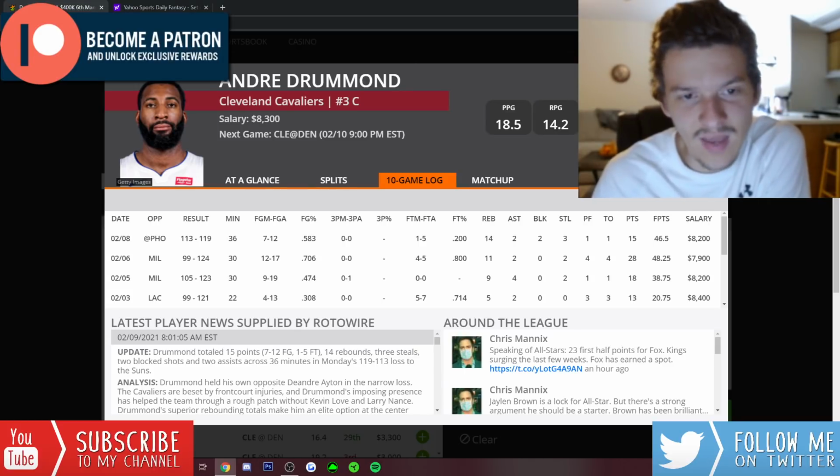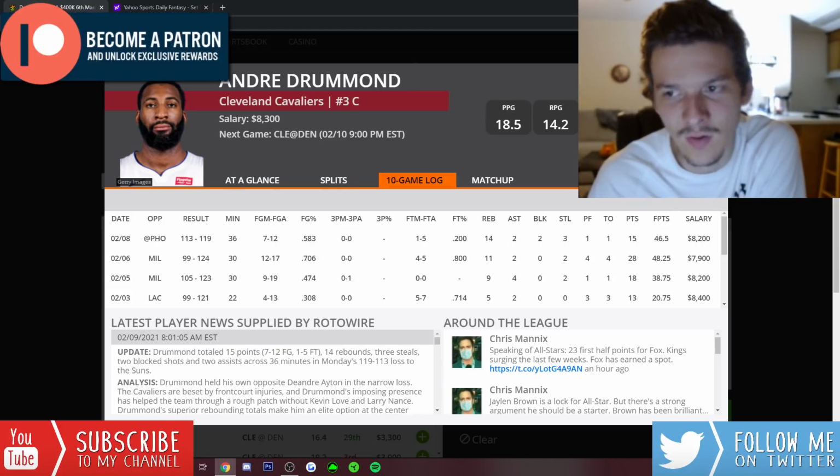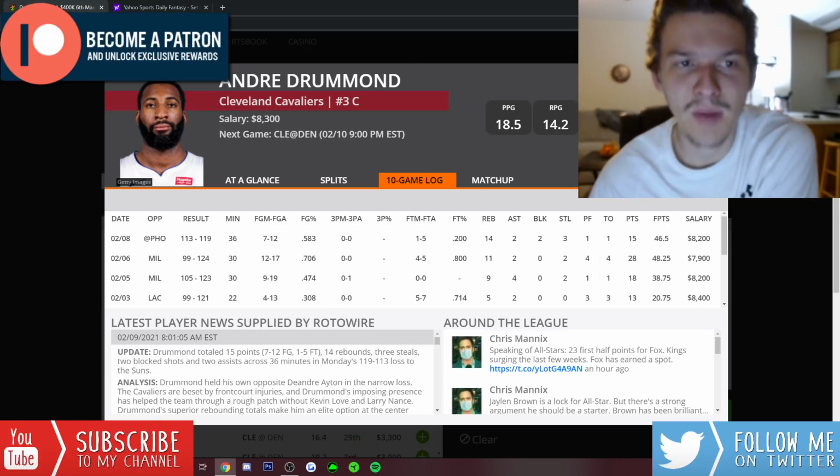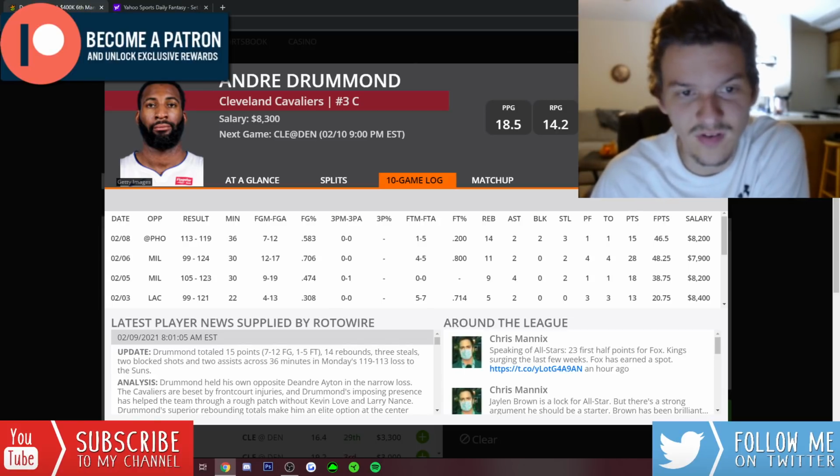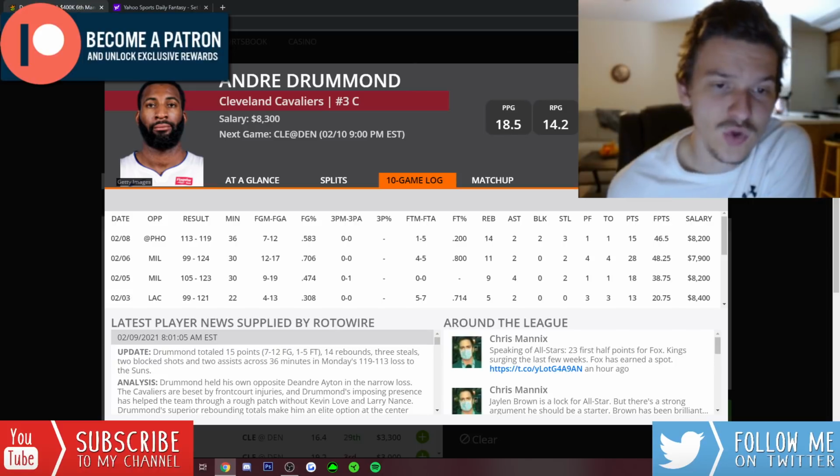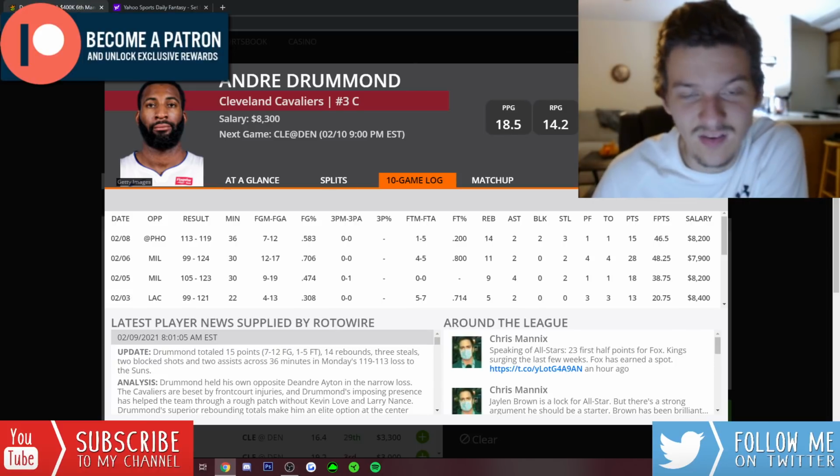If they do that, that is actually a boost for Andre Drummond, because that's just less minutes that Allen can take away from Drummond when they're playing alongside each other. So if Allen does start again at power forward, I assume we get 35, 36 minutes from Drummond. At 8,300, if we're getting that, he definitely has easy 50-point upside.